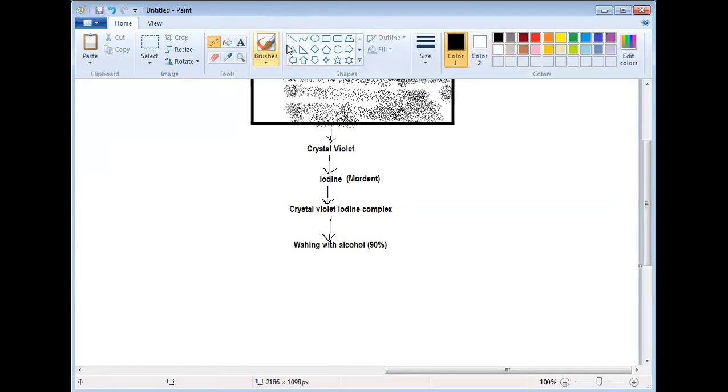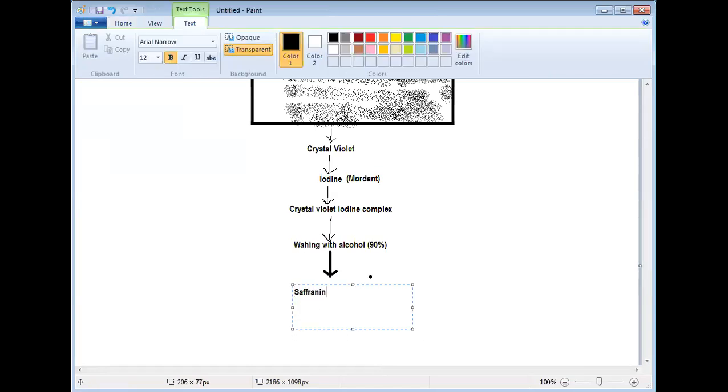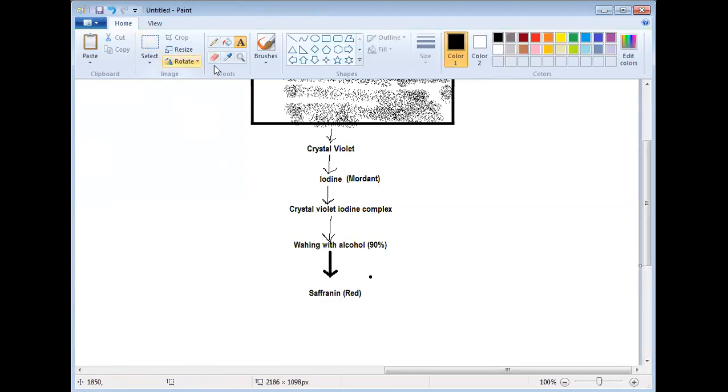Next we use a counter stain. As a counter stain, a popular stain, you know this name, we use safranin. Have you heard this name, safranin? What is the color of safranin? Like saffron, it is a red color. We consider it a red color. After treating with safranin, you will find the color will appear red, right?